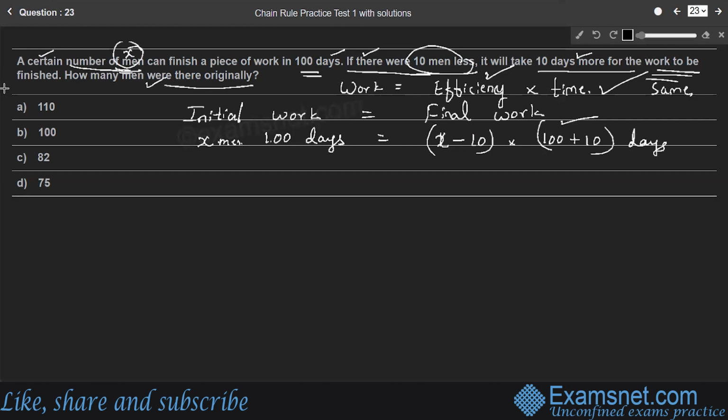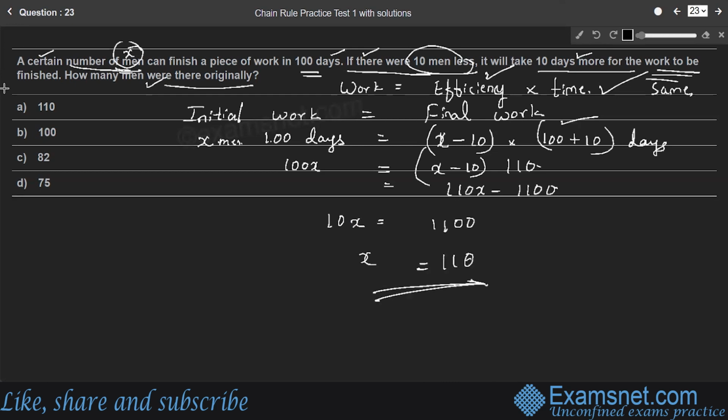So simplify it. So 100 into X, 100X is equal to (X minus 10) into 110, right? Which is equal to 110X minus 1100. So after simplification, you will get 10X is equal to 1100. So the value of X is equal to 110, right? So initially there were 110 men to complete the initial work in 100 days. So option A is the right answer.